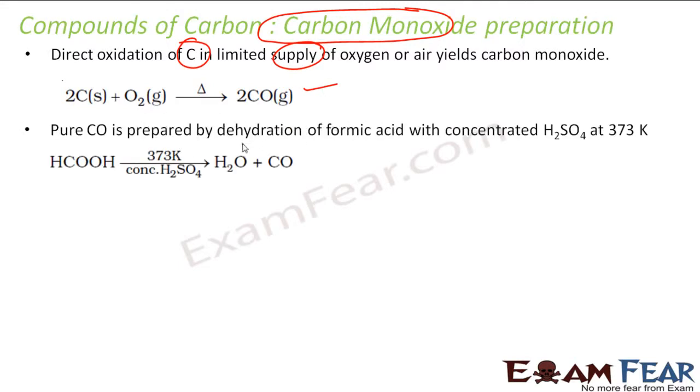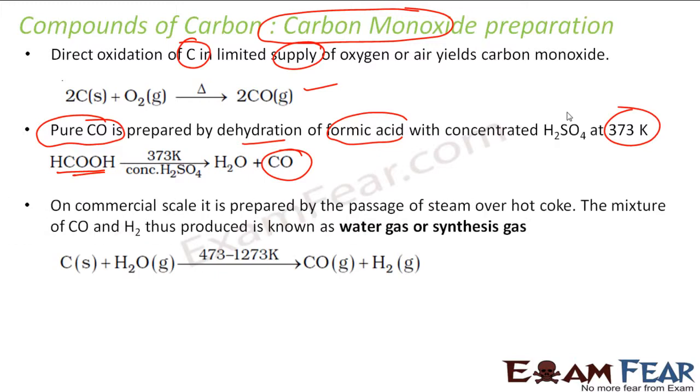It can also be prepared by dehydration of formic acid, and this gives pure carbon monoxide. If you want real pure carbon monoxide, you can take formic acid and just dehydrate it with sulfuric acid, and you get carbon monoxide at 373 Kelvin.